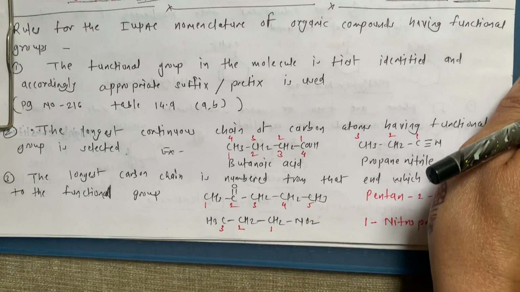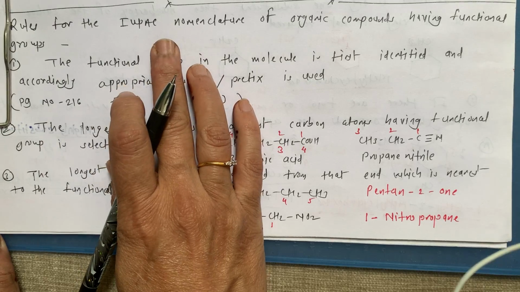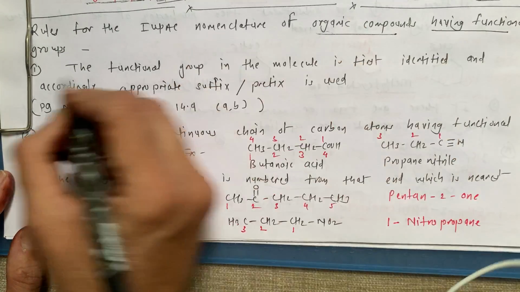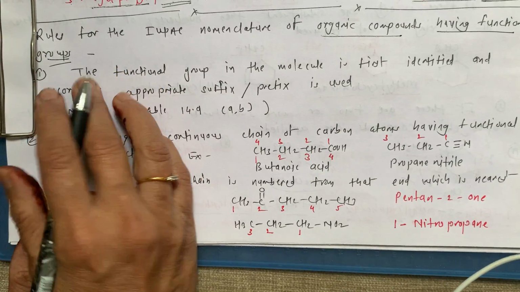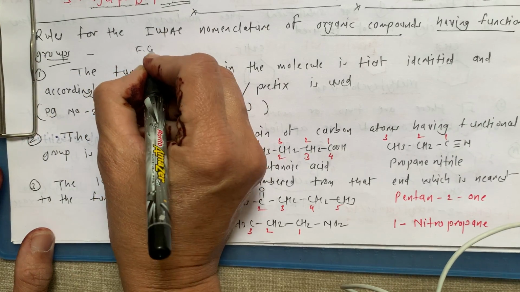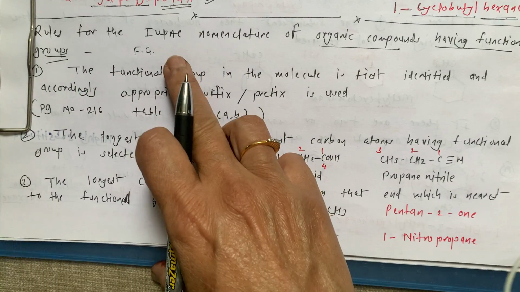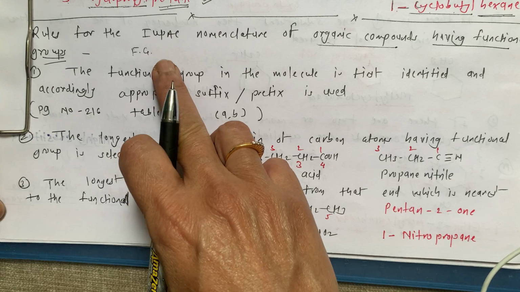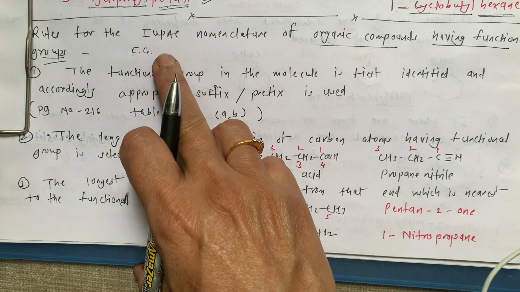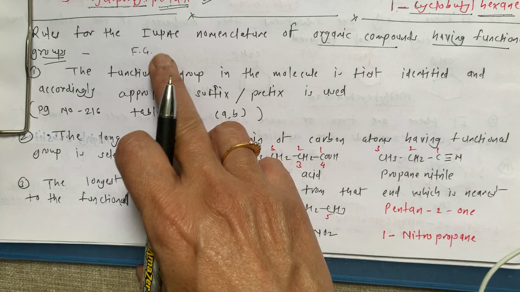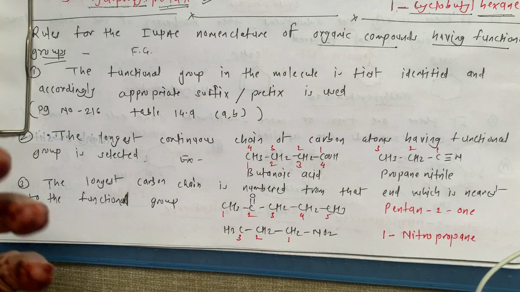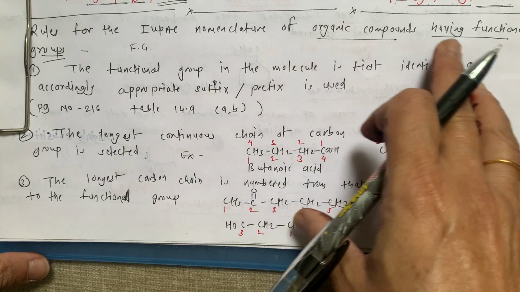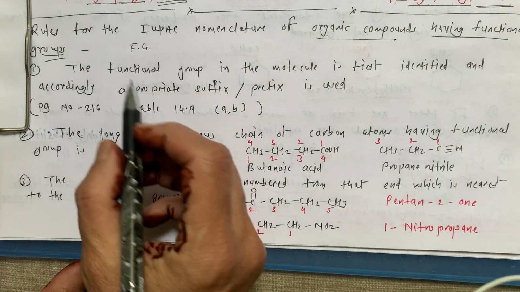Next are the rules for the IUPAC nomenclature of organic compounds having functional groups, short form FG. We studied all types of functional groups in classification. Now with reference to that functional group series, we are going to see the IUPAC nomenclature system for the organic compounds which have functional groups.